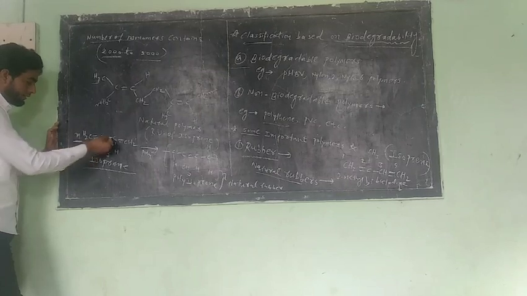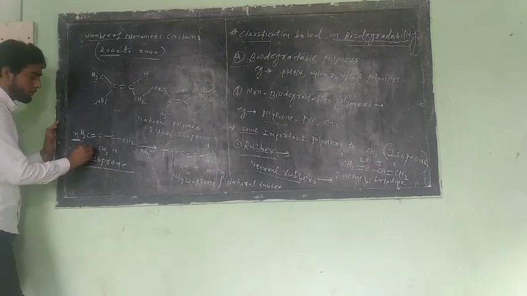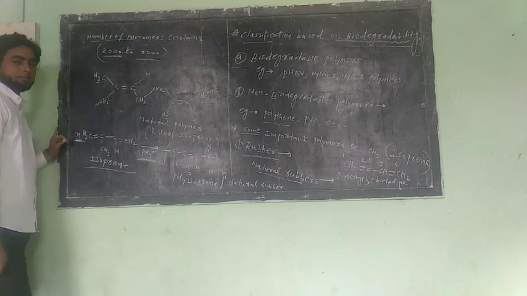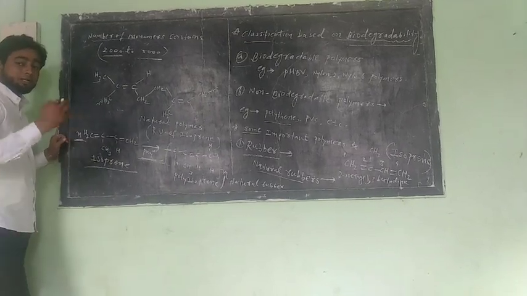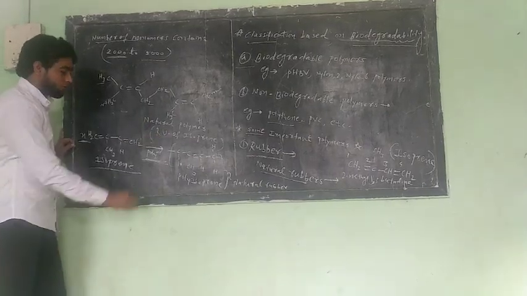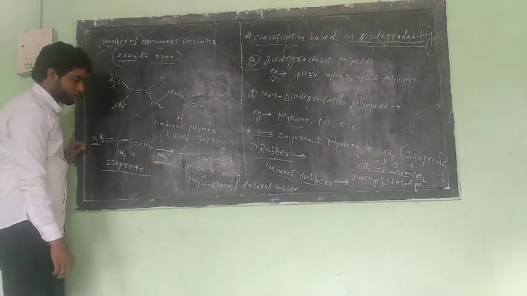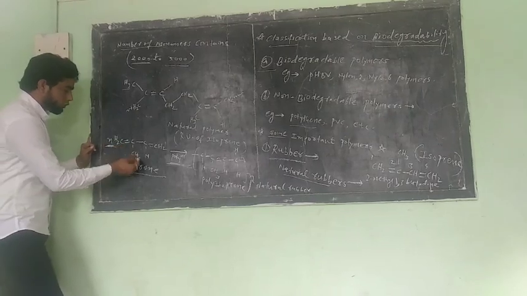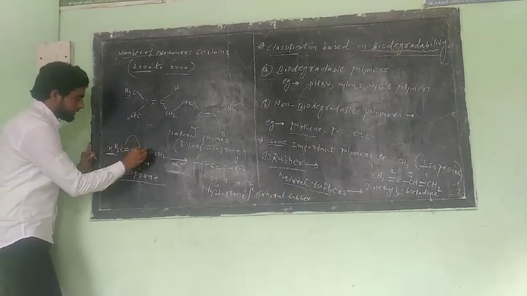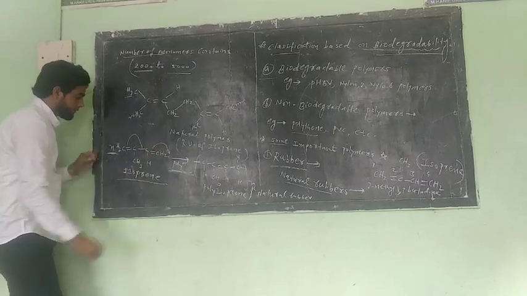So n isoprene is the monomer. Polymerization means preparation of a polymer with the help of repeated units of monomer to form the polymer. This process is called polymerization. So we take this group repeated. Now this bond shifted toward this and this shifted toward this. So what do we get?